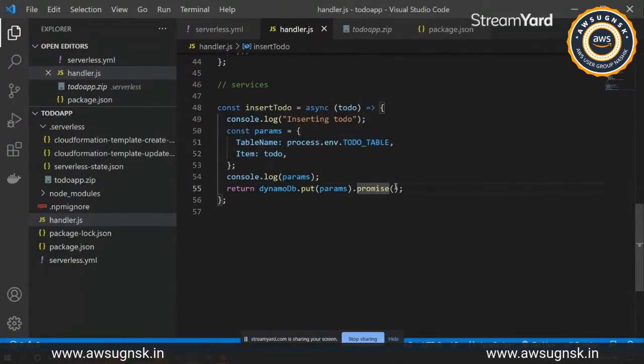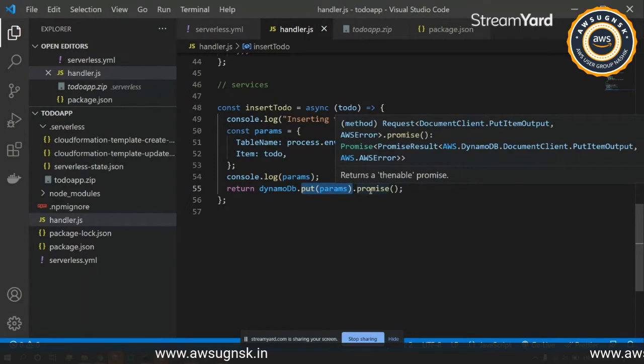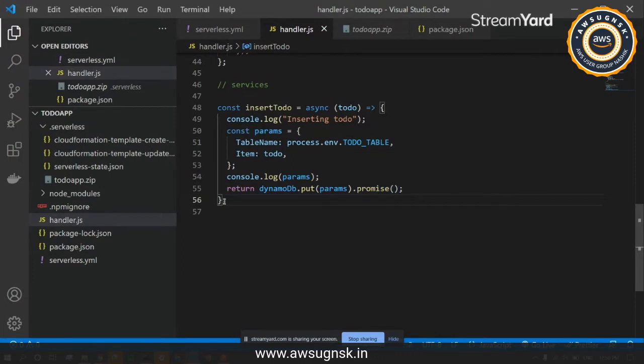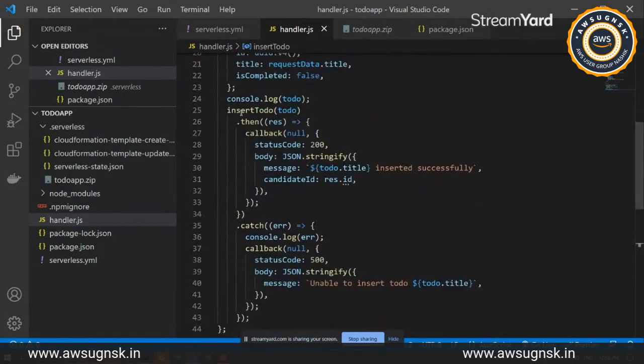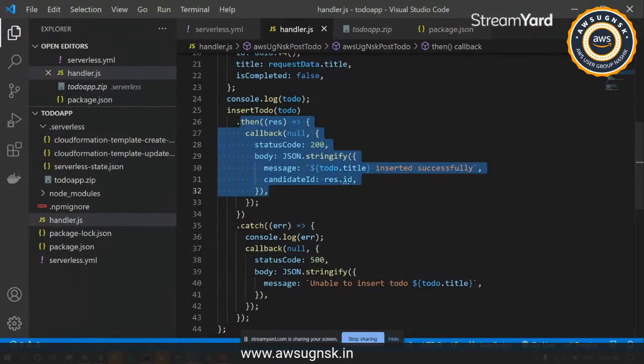We are writing this as a top level promise, it automatically returns a promise, and you don't have to manually add your own promises or async and await. So this will directly return a promise from here, and once it is inserted, it will be returned over here only.